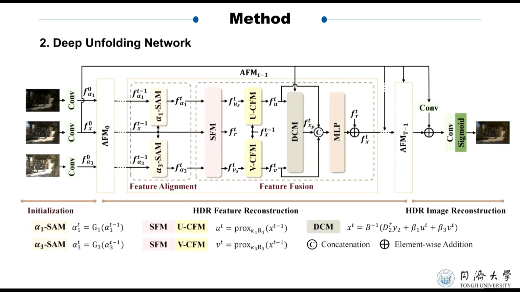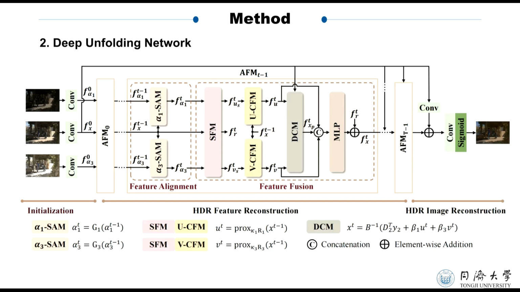Building on the optimization framework we established, we introduced AFUNet. This network transforms the traditional iterative optimization process into a learnable, end-to-end trainable framework, with each iteration unfolded into a network stage for progressive HDR feature refinement. In the initialization stage, input LDR images are projected into the feature domain using shallow feature extraction modules, providing the starting point for HDR feature reconstruction.